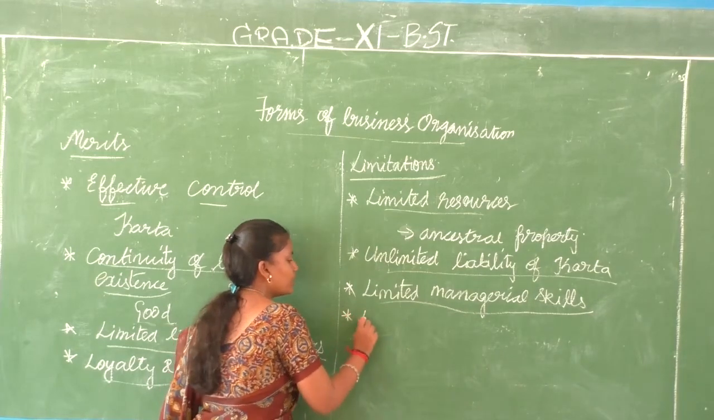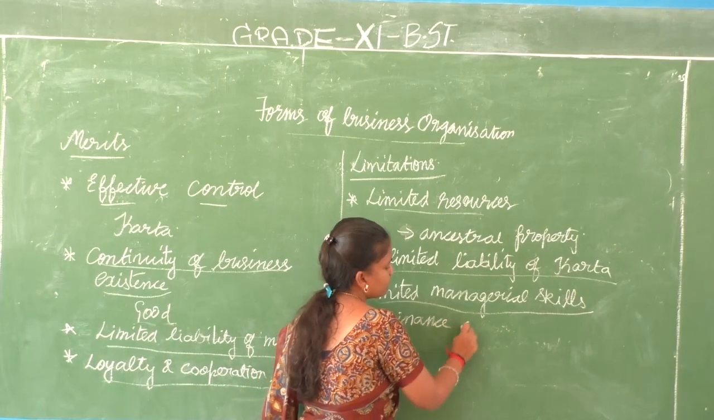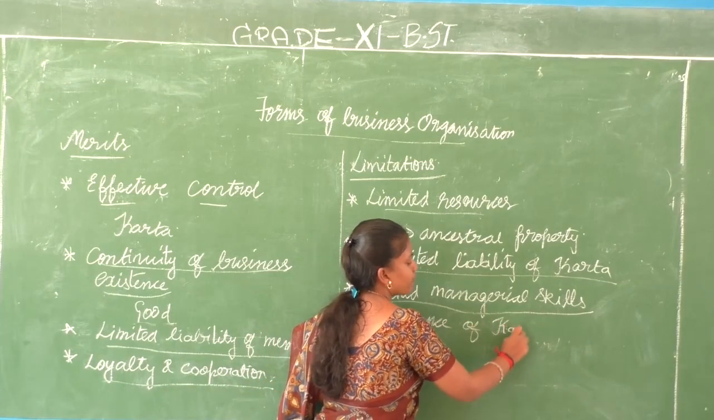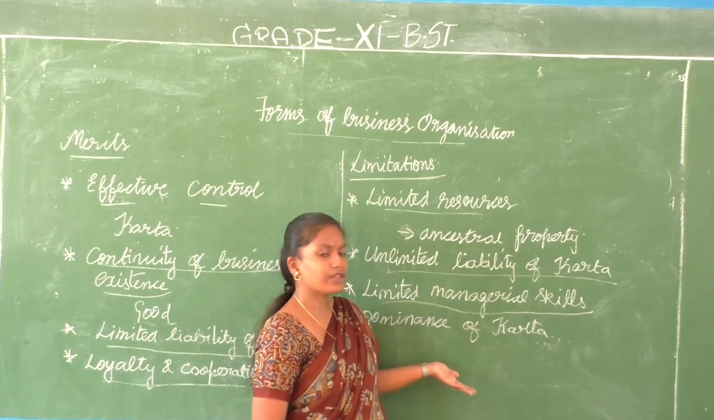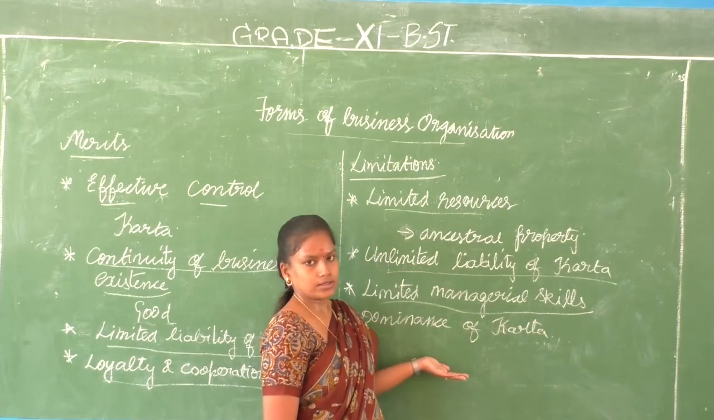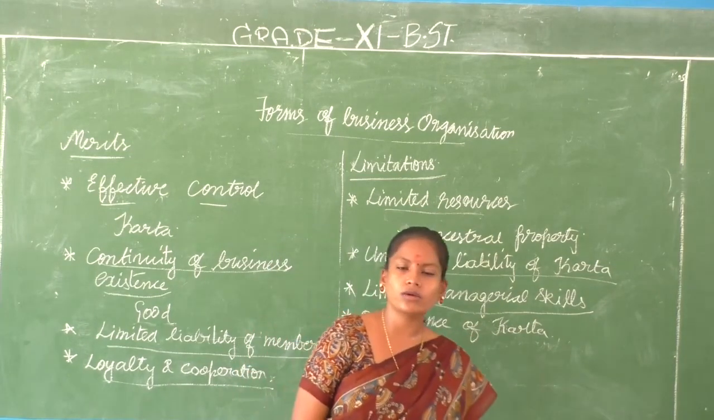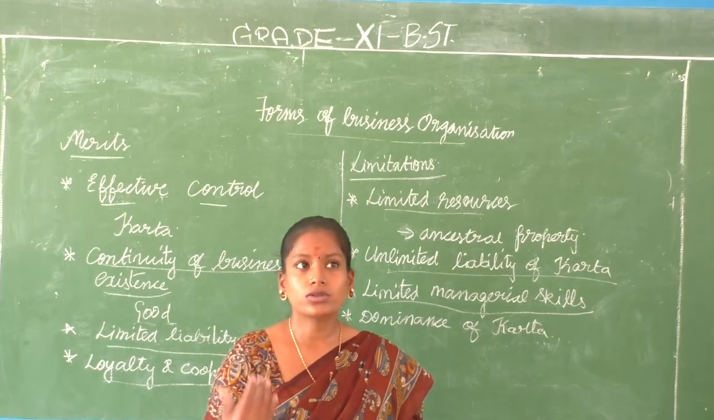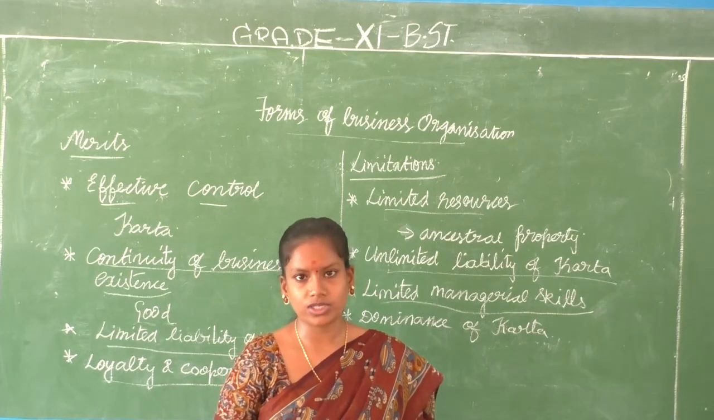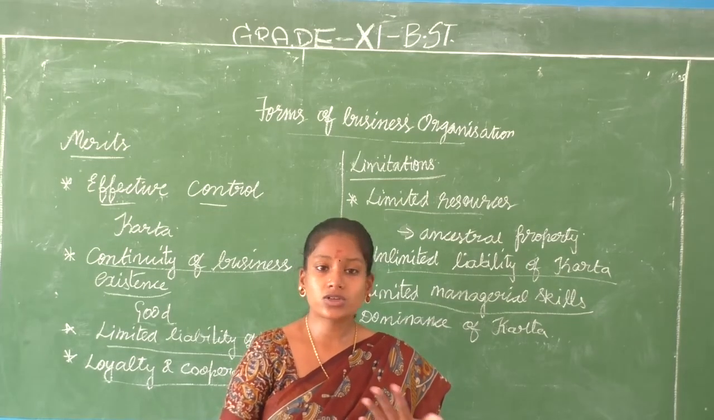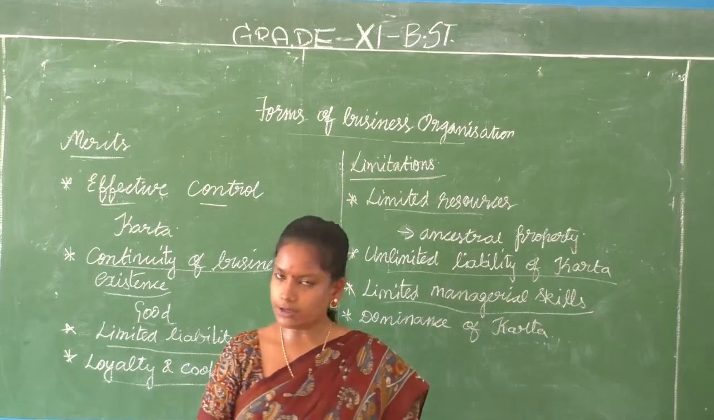And finally, dominance of karta. Because we say that the eldest member is going to have control over the organization. So whatever is the mindset of the karta happens to be the business. Whatever the karta says has to be followed by all the co-partners without a question. So the dominance of karta may lead to the failure of the business organization, because when he or she does not take the co-partners into account, it becomes a difficulty.